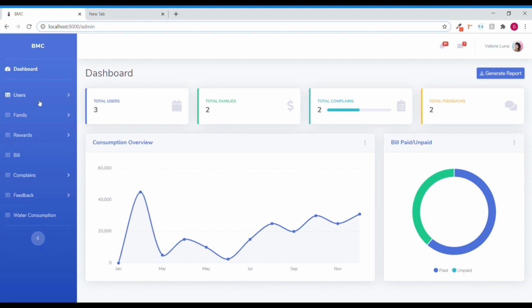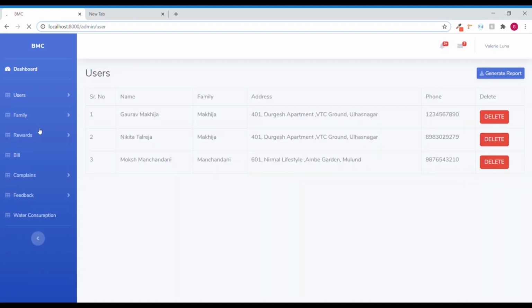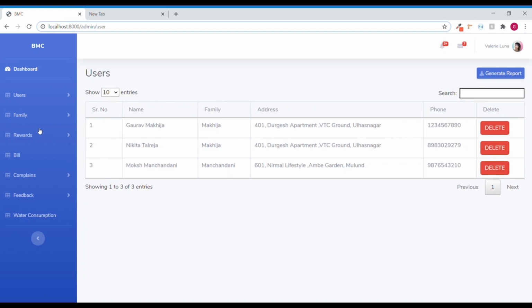Coming to the next thing, that is the users. There are 2 tabs, add users and all users. First I'll go through all users. As you can see, there are 3 users. These are the 3 users registered in the system, belonging to the families of Makhija and Manchandani. This is the address they are residing in. These are sample phone numbers that I have inserted into the database, randomly generated data. This is a delete button. You can delete a user from here.